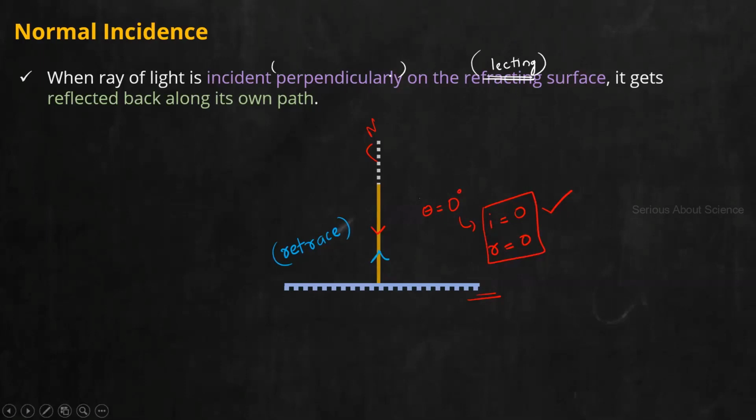And it is a very key idea because for ray diagram purposes, it is very easy to draw. You only need to draw what? A single ray. Suppose I'm giving a surface like this. This is your reflecting surface. Now, in this case, what will be the normal incidence? This is perpendicular. So if this is the incident ray, it will get reflected back. So you just need to draw one ray that shows both the incidence and reflection. So note it down. Remember it separately. What do you mean by normal incidence? Written? Yes, sir. And angle of incidence is equal to angle of reflection. That also note down. Keep the reason also in your mind.